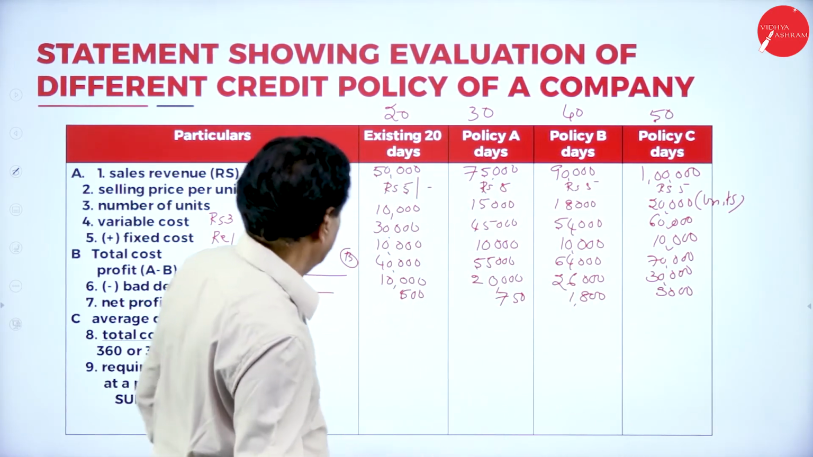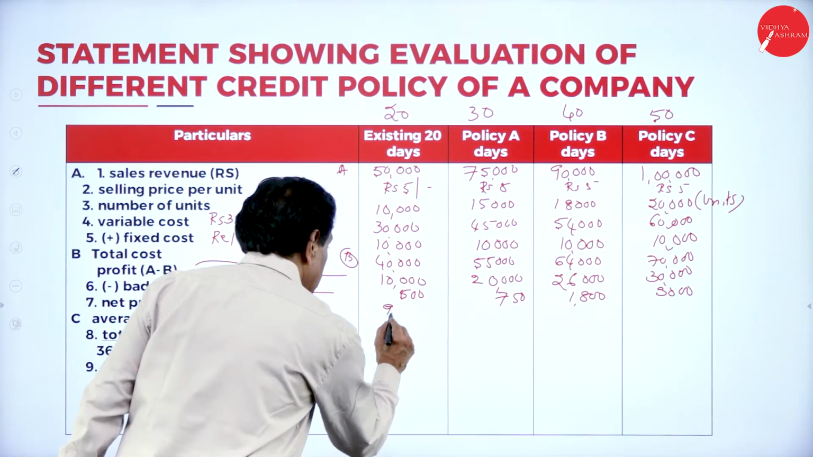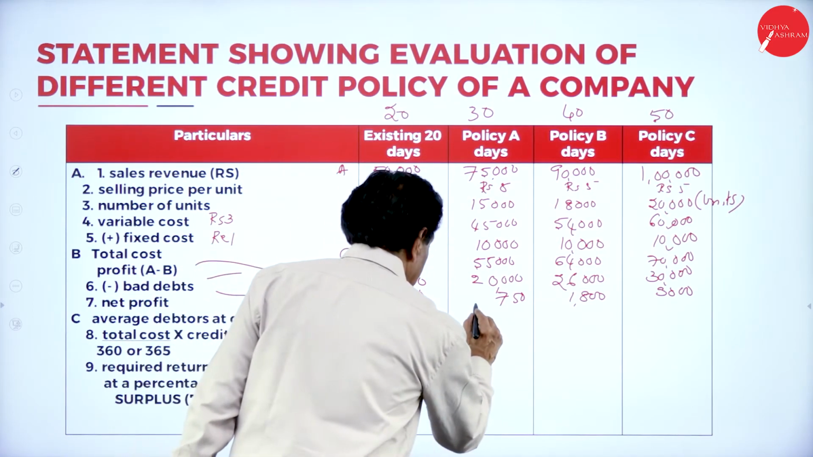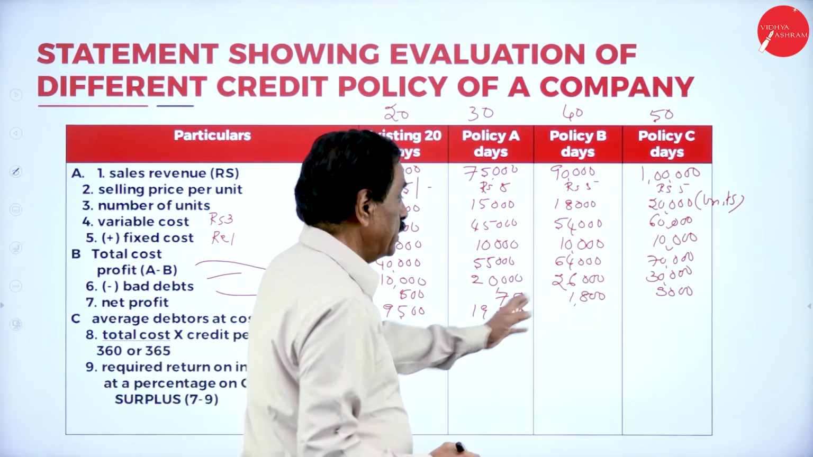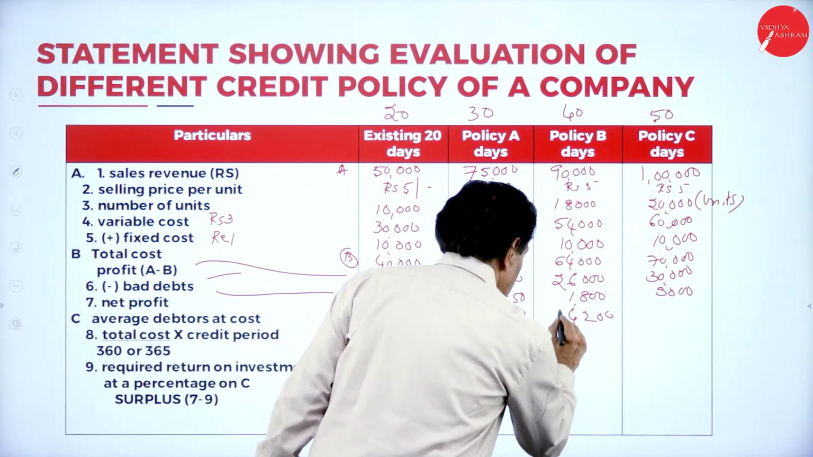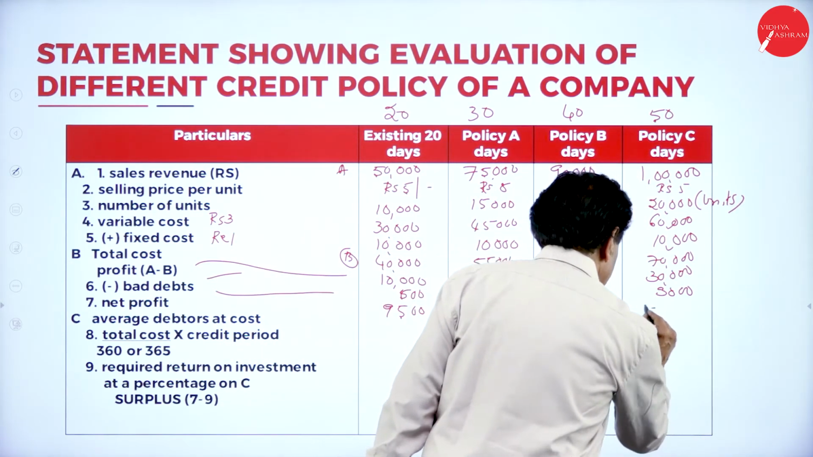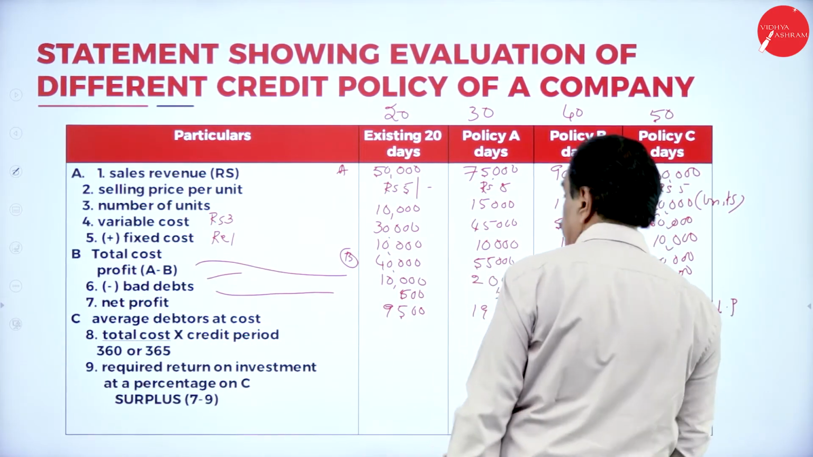Deduct. So 10,000 minus 500, net profit is 9,500. 20,000 minus 750 means 19,250. So 26,000 minus 1,800 means 24,200. So 3,000 gone means 27,000. This is your NP, net profit.